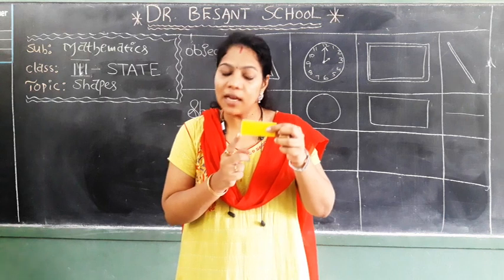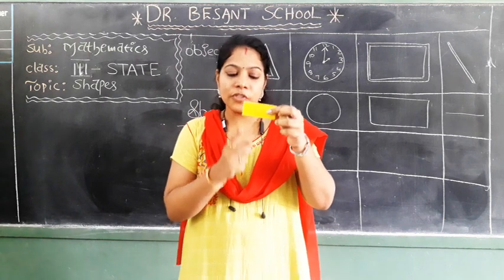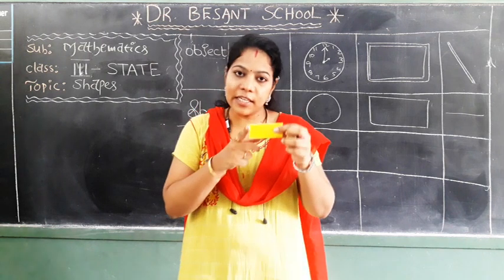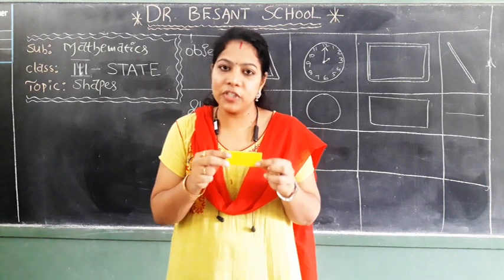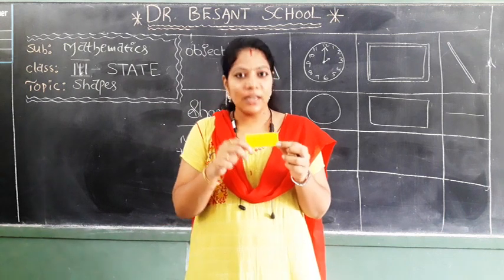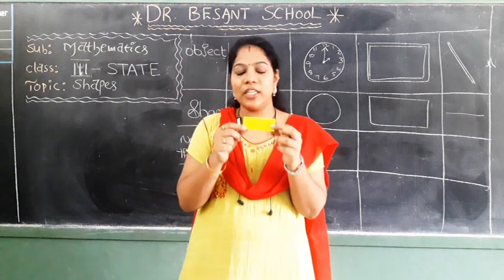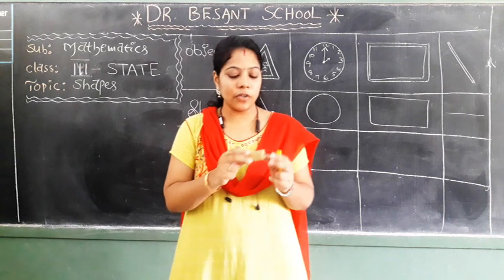Means total how many dimensions are there for a rectangle? Good children, the length is one dimension and the breadth is another dimension. Means the rectangle has two dimensions. That's why which type of figure is the rectangle? Good children, a two-dimensional figure. Yeah, very good.